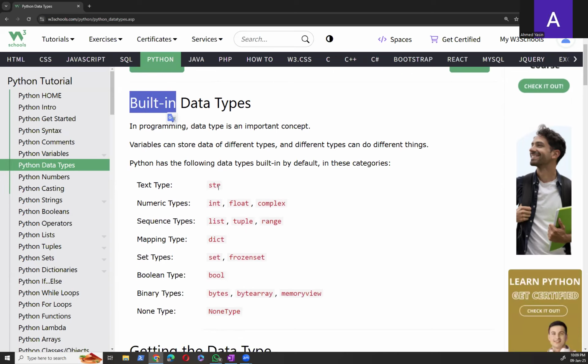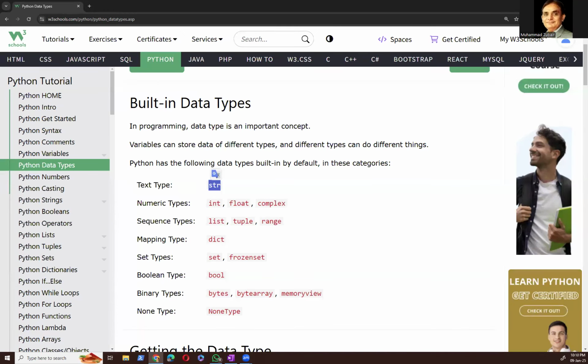What are the built-in, I mean, default data types inside Python? There are some categories. For example, there is a category related to text, and there is only one data type named string, right? If we create a variable that contains text as its value, the data type of that variable is string.